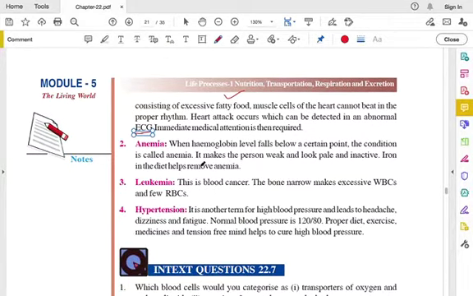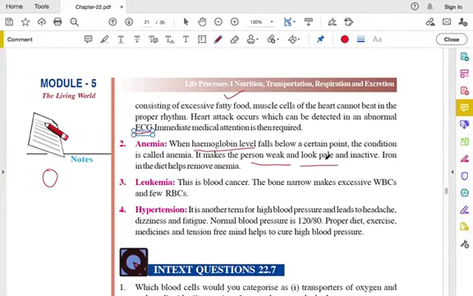The next disease is anemia. If there is a decrease in the hemoglobin level in our blood, anemia happens. In our blood we have RBC, and in the RBC you have hemoglobin, which is a red color pigment. When that level falls to a certain point, that condition is called anemia. A person with anemia becomes weak and looks pale in color. That you have to remember.